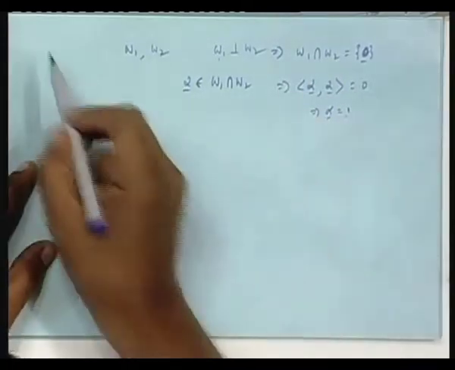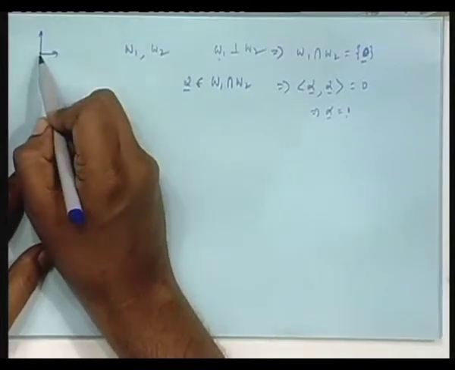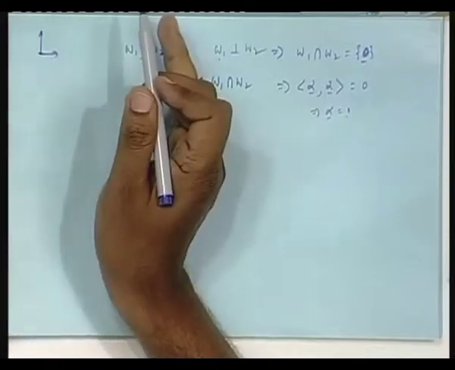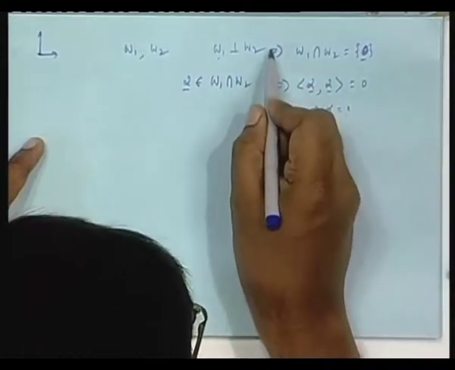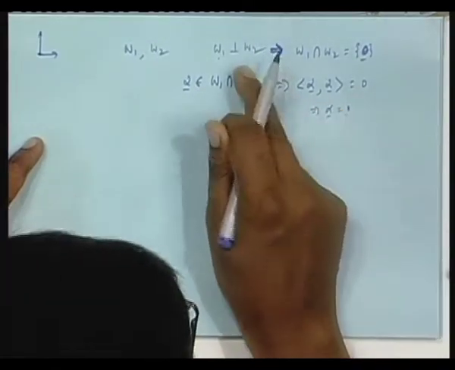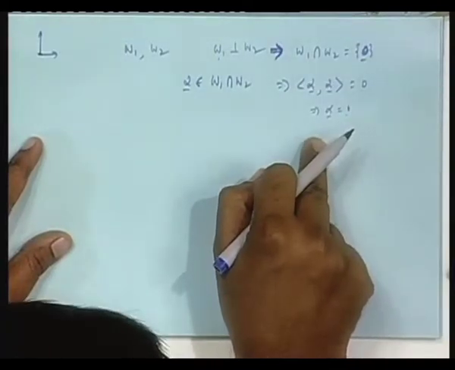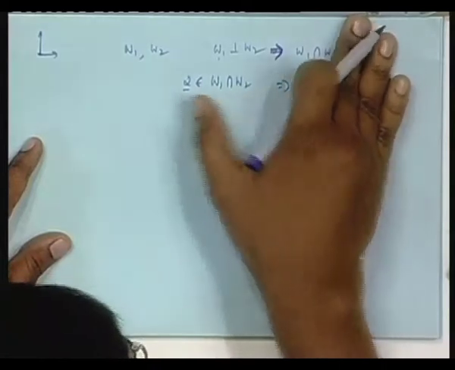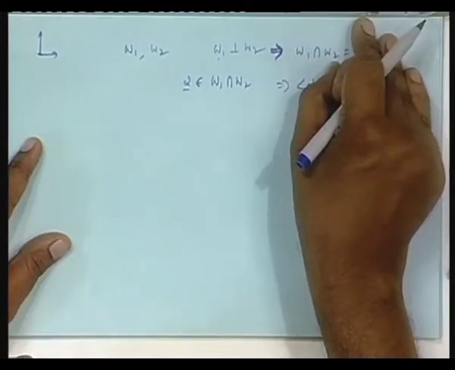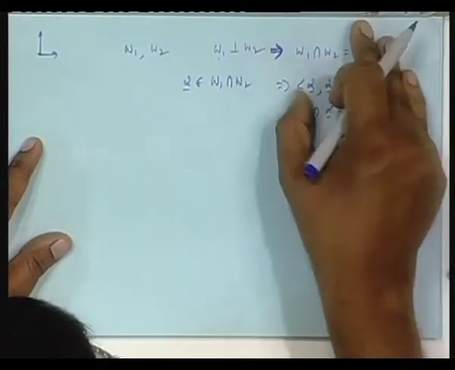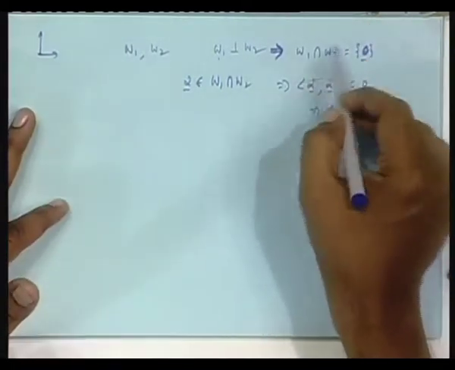So that means this has only one element, the 0 vector. If you have these two axes which are perpendicular to each other, they intersect, there is nothing common. This is the proof I am proving. This implies, and then I prove that, suppose I do not know this, so I pick up any alpha from here, that alpha belongs to W1 also, W2 also, but W1 and W2 are orthogonal. So alpha with alpha must be 0, the norm square of alpha is 0, means alpha is 0. So the only vector lying in the intersection is 0.